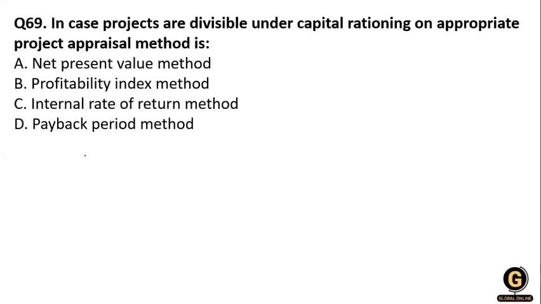In case projects are divisible under capital rationing, an appropriate project appraisal method is used. When we use capital rationing, we use the profitability index method, because this is a profitable investment ratio.